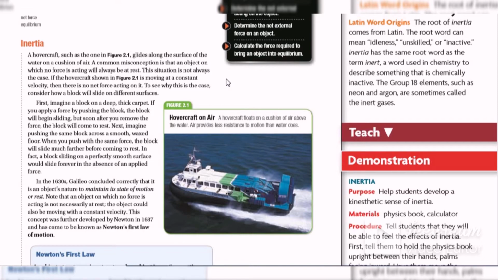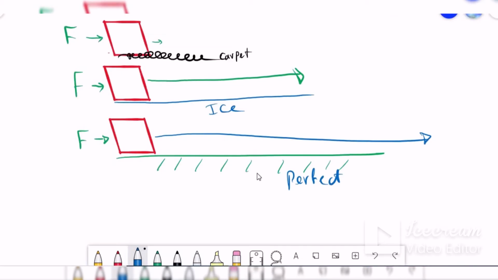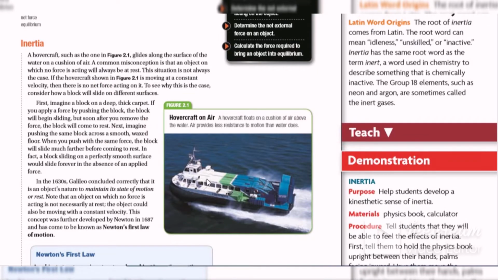It wants to keep moving all the time, like this object here. The scientist set some rules. He said that if we do not have any friction, if the net force equals 0, the object stays in motion and also the object at rest stays at rest.